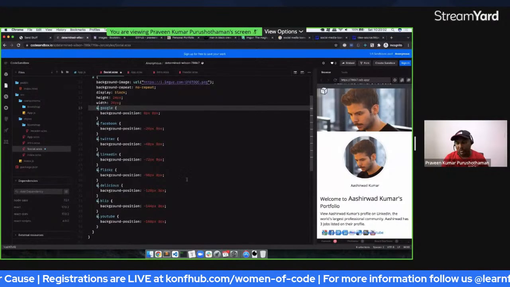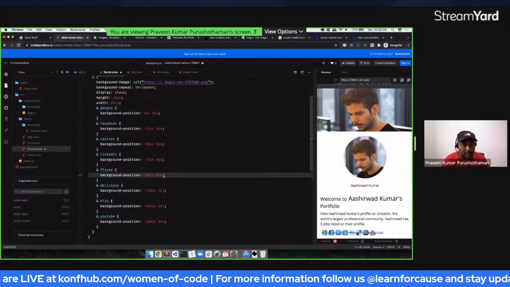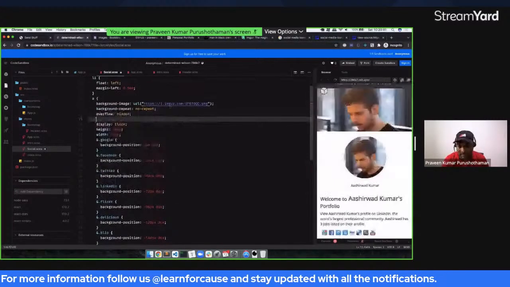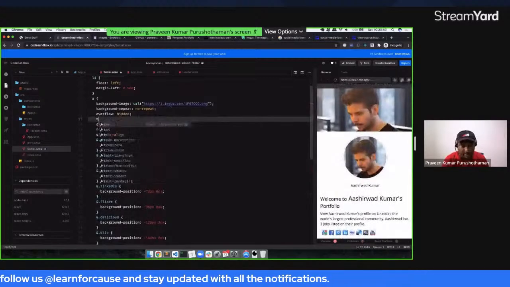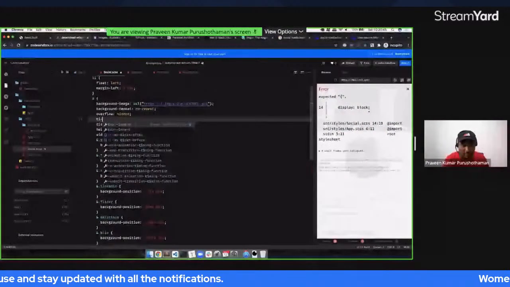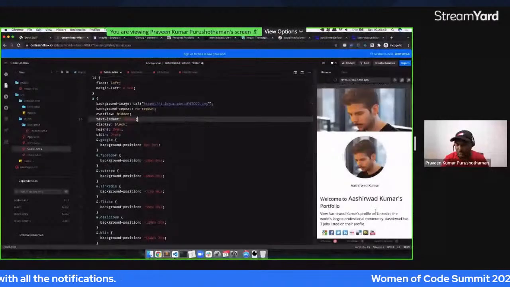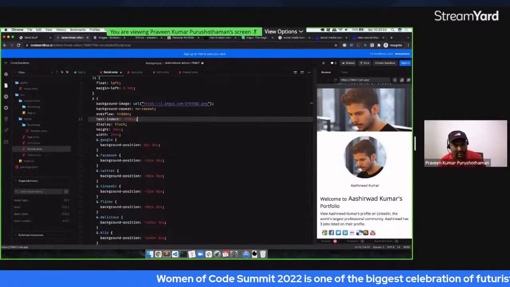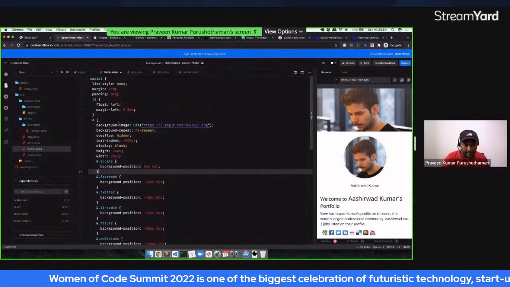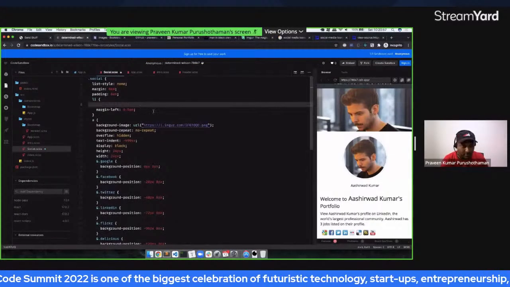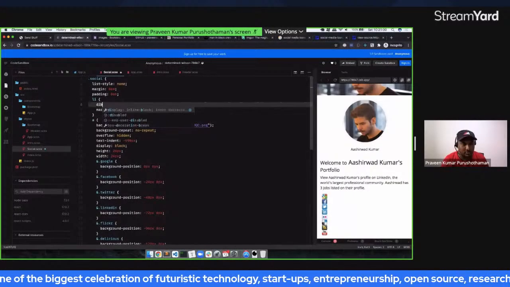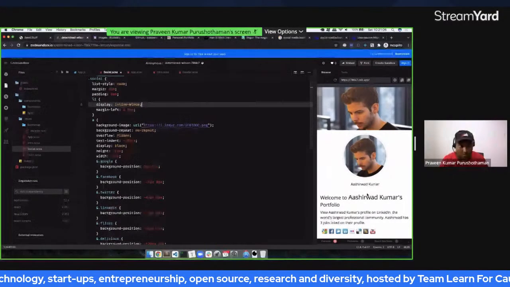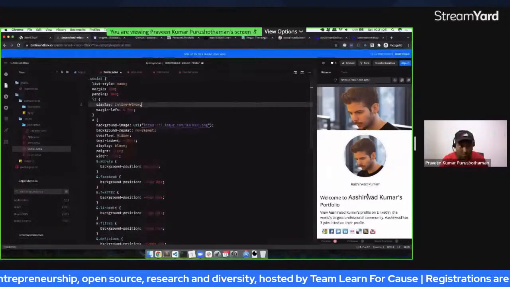Now for the links, we need to put an overflow hidden, and we also need to do text indent minus 999. There you go. So now you will be able to see that there is no text, they are all just icons. Instead of float left, I would be more than happy to give display inline block, because floats might get into some trouble. So now we have got these things. And when you are in the mobile view, we can also show it in such a way that it is centrally aligned or something like that.